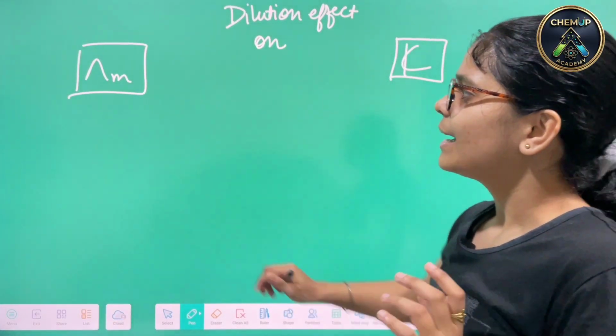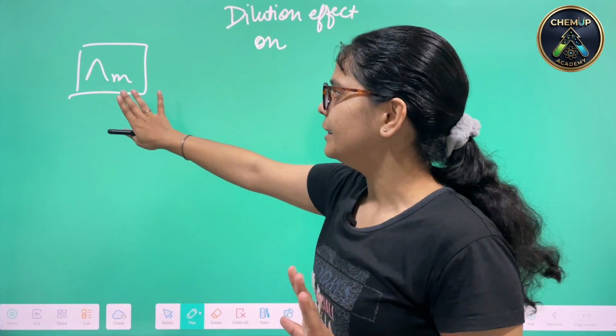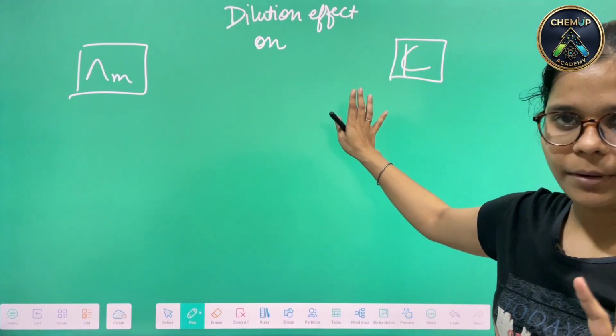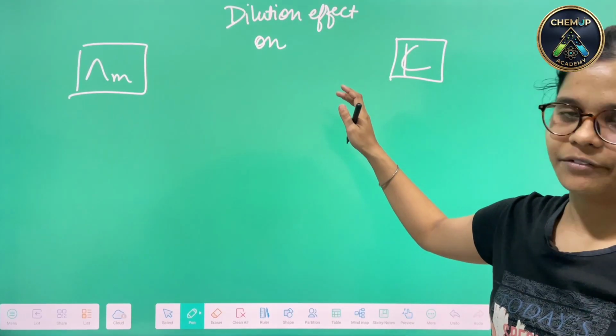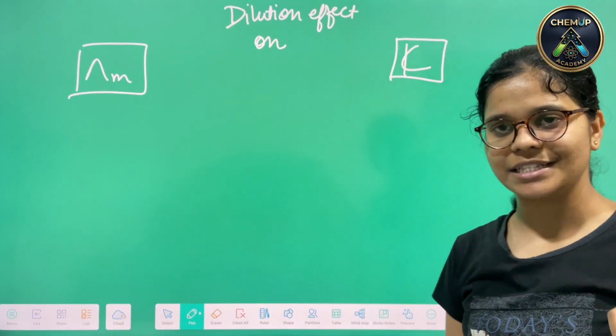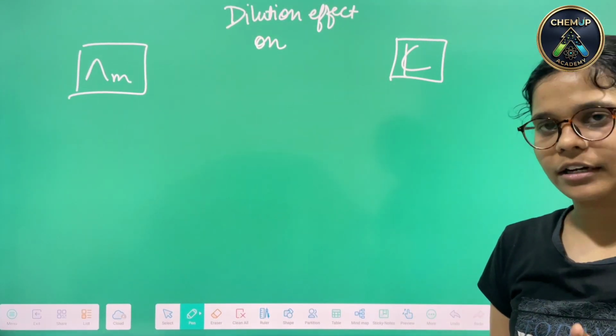Okay, the first thing that we have over here is molarity, and here we have the kappa. Kappa is the specific conductivity that we have discussed in the previous lecture, that is lecture number 1 for the conductance unit.